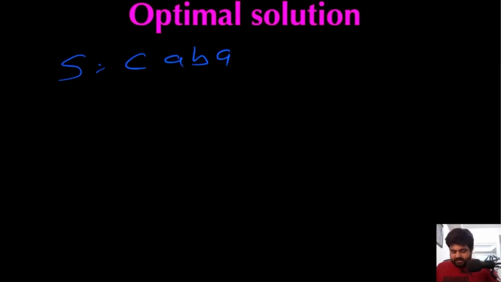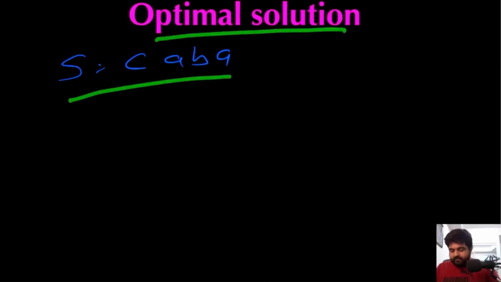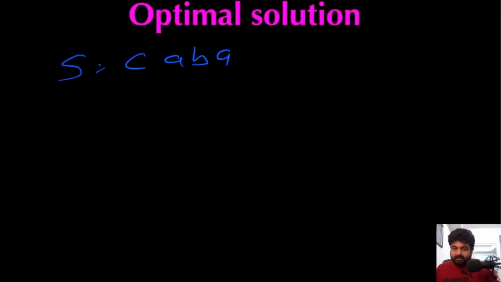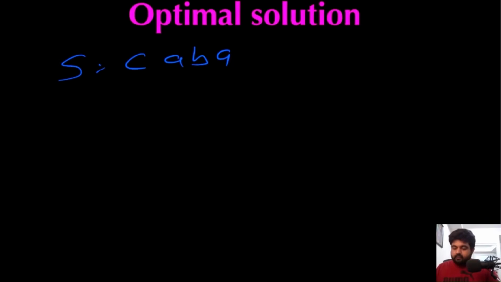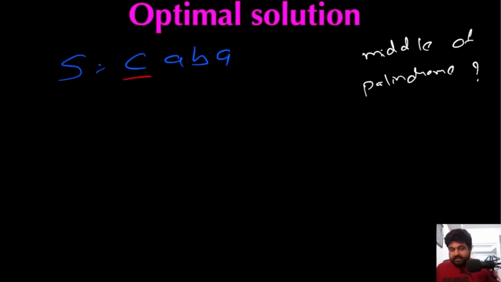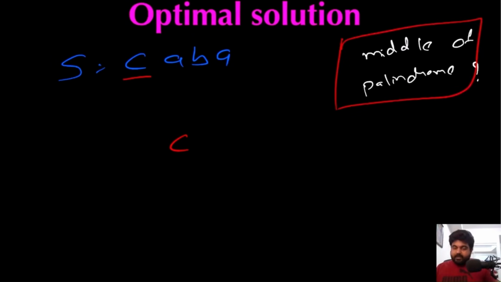Suppose this is the example we are given, and we need to find the optimal solution for that. The idea is that at any given character, we are going to see whether this could be the middle of any palindrome, and if it is the middle of a palindrome, we are going to keep on expanding our palindromic search, and we are going to keep adding to our answer result. First of all, let's see for this character C, whether this C can be the middle of a palindromic substring or not.